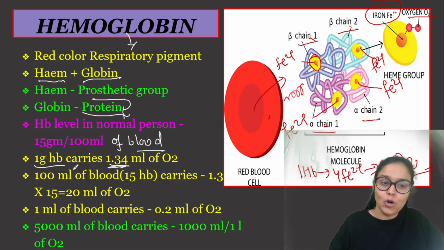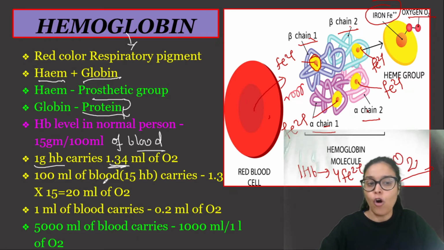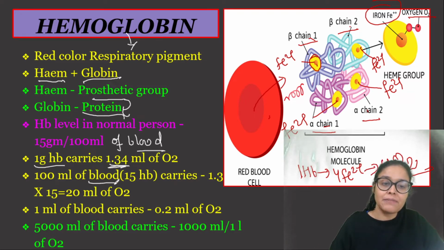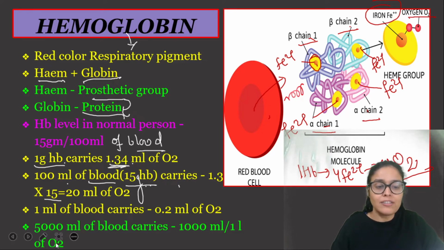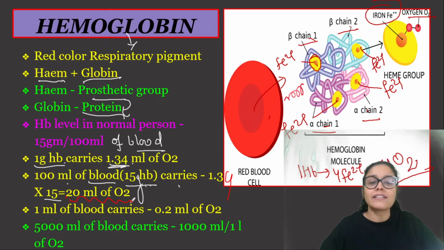If 1 gram hemoglobin carries 1.34 ml of oxygen, then 100 ml of blood, having 15 gram hemoglobin, carries how much oxygen? So 1 gram hemoglobin carries 1.34 ml oxygen, and 15 ग्राम कितना करेगा? 15 को 1.34 से मल्टीप्लाई करो. What would be the answer? Multiply 15 by 1.34. So obviously 20 ml of oxygen would be carried by 15 gram hemoglobin, or you can say 100 ml of blood.